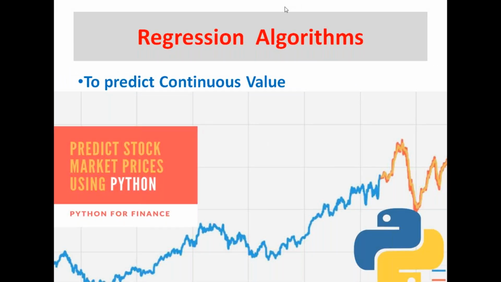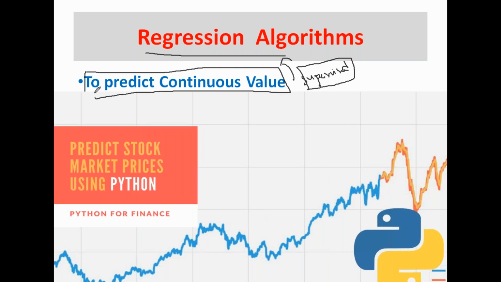Right, so now we are seeing regression. We know regression algorithms are under supervised learning algorithms. We learned that regression algorithms are very useful to predict continuous values. The main purpose of regression algorithms is to predict continuous values, for example, temperature.